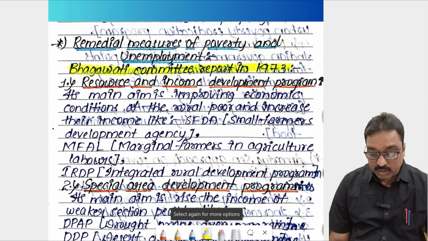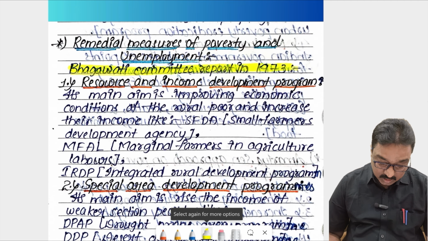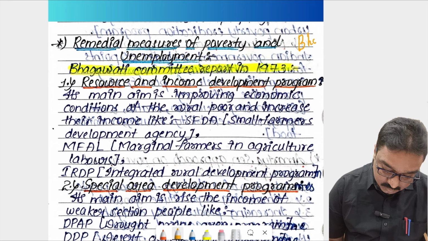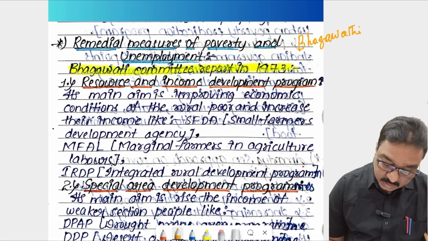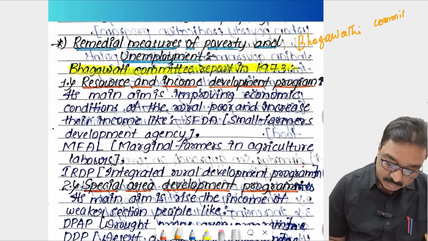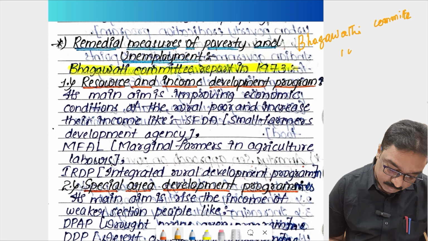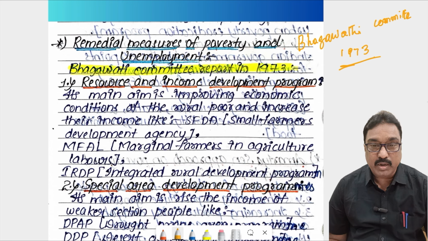The Bhagwati Committee report was given in 1973 about poverty and unemployment.